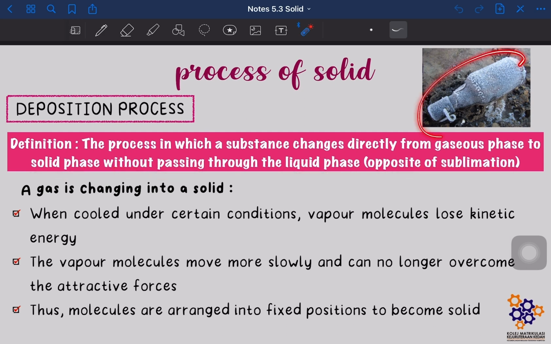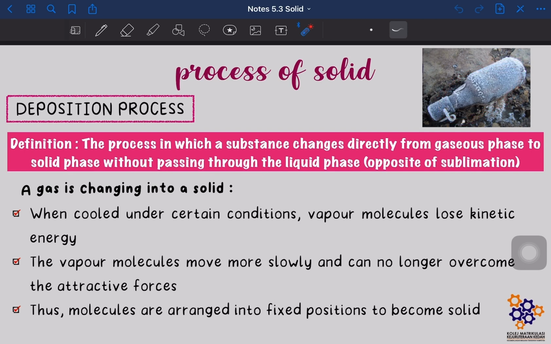Okay, contohnya macam kalau tempat negara yang sejuk gila kan, okay, time winter contohnya, kadang-kadang dia tak perlukan liquid pun untuk jadi ais tau. Sometimes udara tu, macam udara yang sejuk tu kan, dia menyelubungi, orang kata some object, dia boleh form solid ice. Contohnya macam ini. Okay, ini sebenarnya adalah udara yang sejuk. Okay, tapi disebabkan udara tu terlalu sejuk, dia terus boleh form jadi solid.